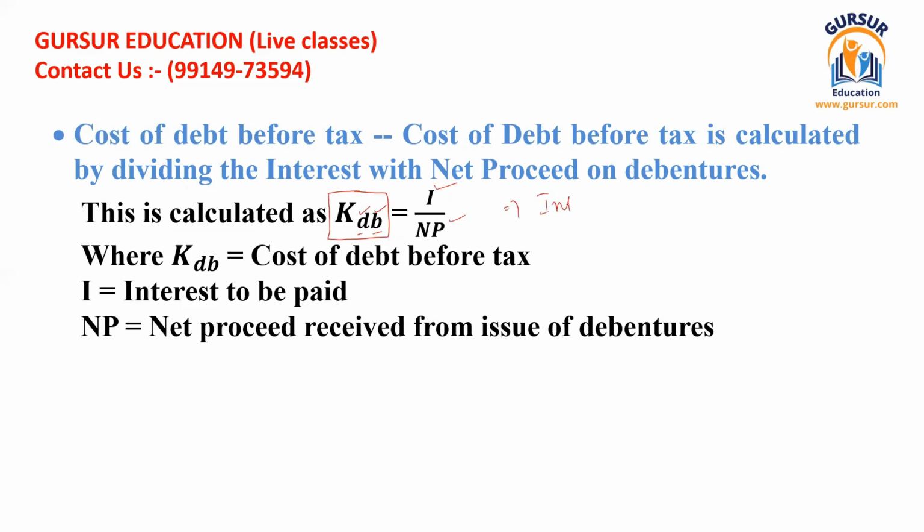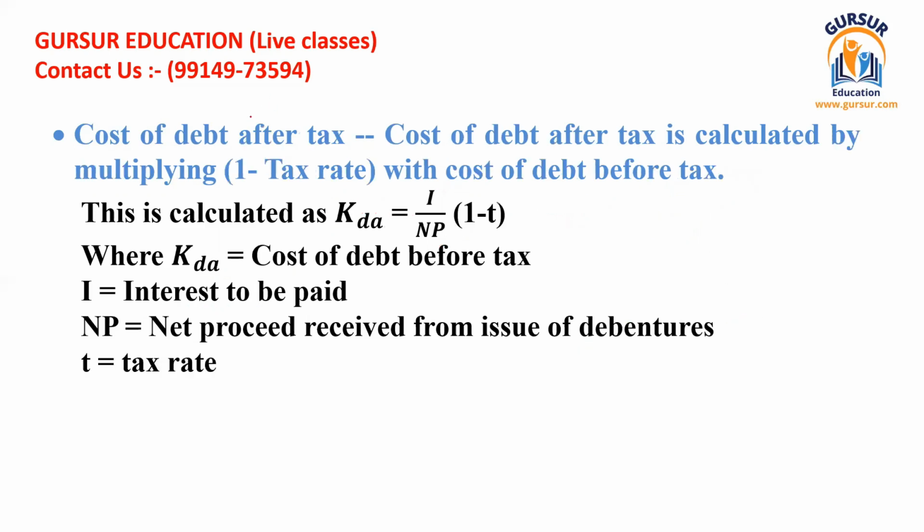So what is interest? Interest is the amount which you are going to pay them after a specified period of time, like 5,000, 10,000, or 15,000, or anything. That can be interest. And net proceed is the net amount which you have raised when you issued them the debenture. It can be 1 lakh, 2 lakh, or anything as per the question. So this is known as a net proceed. KDB stands for cost of debt before tax, I stands for interest to be paid, and NP, net proceed received from issues of debenture.